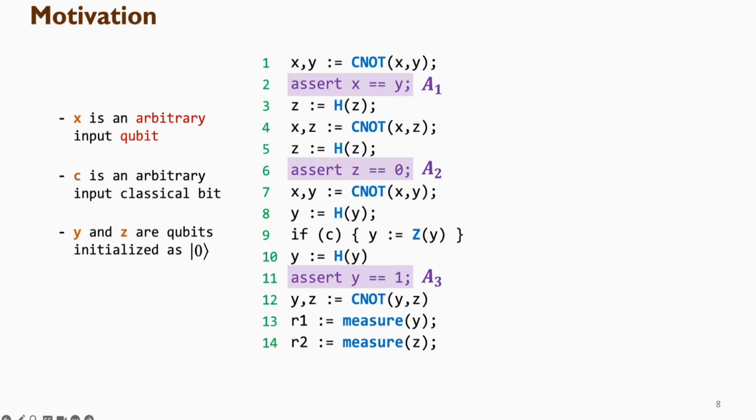Now what we really care about is what happens if we combine those three code snippets together into a single program and put the three assertions we want to check exactly where we want to check them at runtime. Now we have three runtime assertions in a single quantum program. As we mentioned earlier, in such a situation, we don't want to directly measure the program qubits x, y, or z at those assertion points, because that would collapse the state and disturb the rest of the computation.